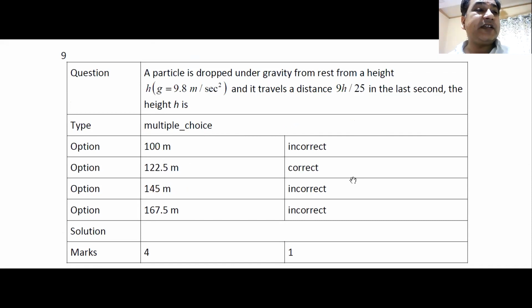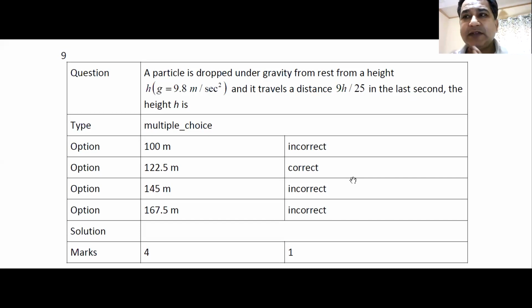Question number 9. A particle is dropped under gravity, from rest, from a height of h. It travels a distance of 9h by 25 in the last second. What is the value of h? It's very simple as well. h is given. You can find out how much time it will take to fall, the total time. It travels a distance of 9h by 25 in the last second, so the last second is the nth second. You can put the formula for the nth second, put the values there, and get the value of h. Yes or no?